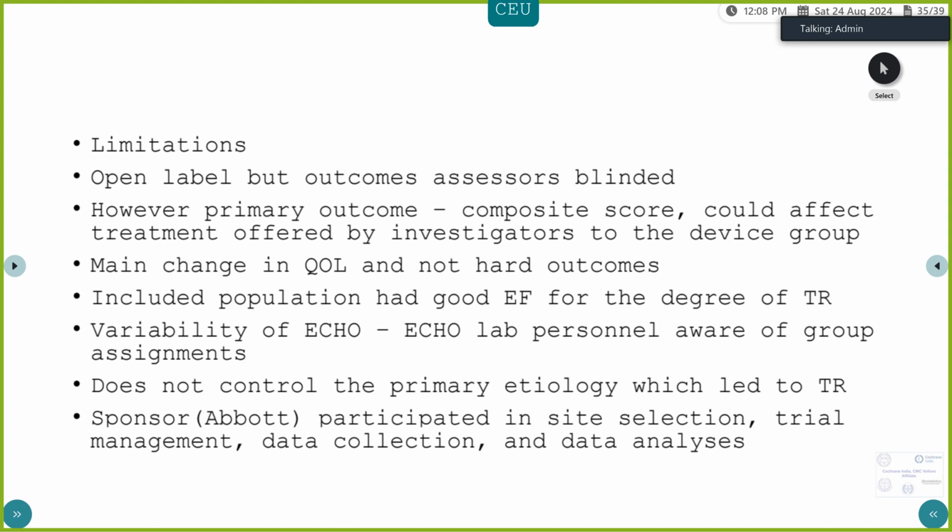They have taken a mean change in quality of life. As I said, the quality of life has contributed more to the outcome, and the baseline population included people who had a good EF. We had seen in the baseline characteristics that most patients had a good EF. Even if you do the tricuspid valve surgery, if there is a significant left heart disease, it does not control for that left heart disease. And the sponsor, that was Abbott, participated in all the site selection, trial management, data collection, and the analysis.